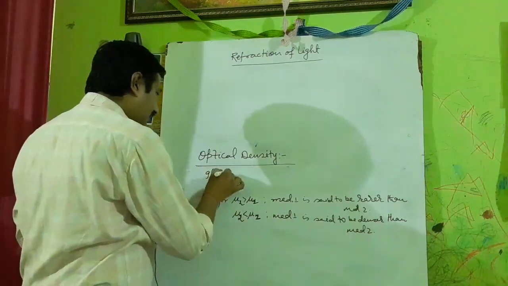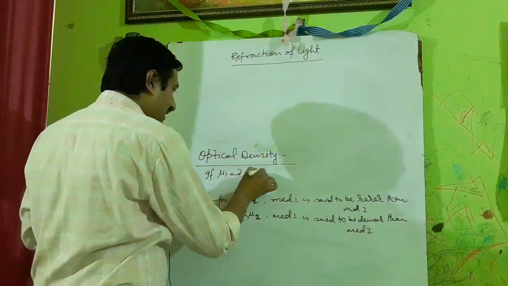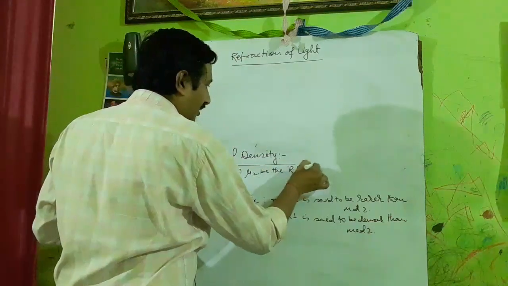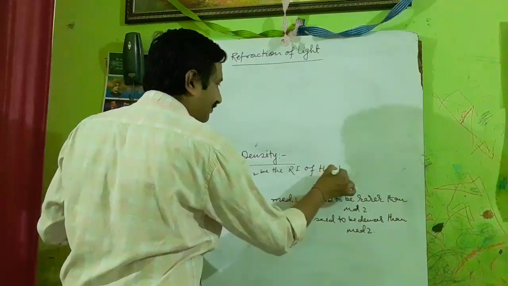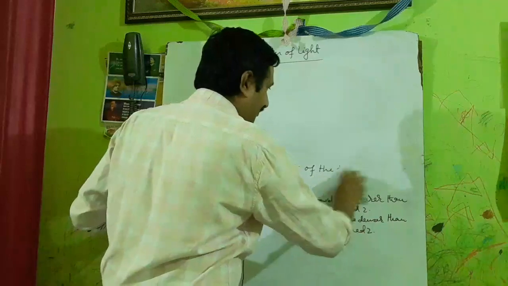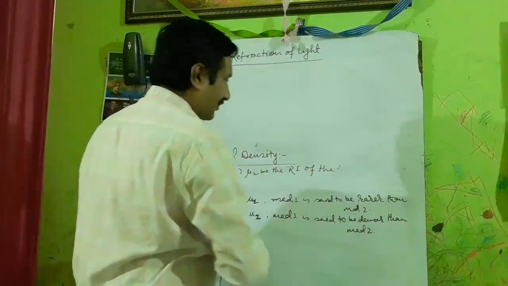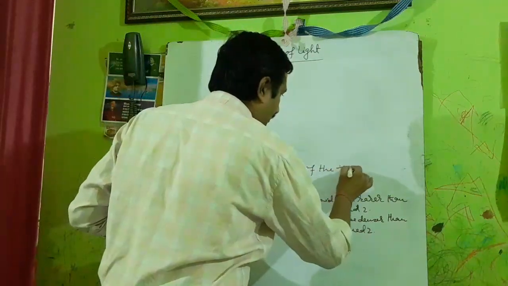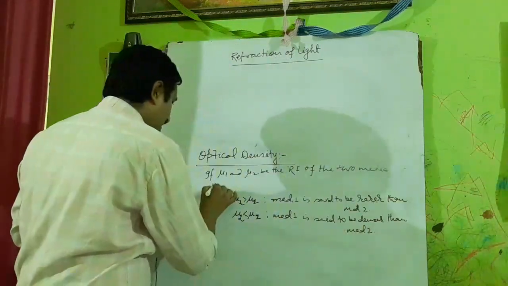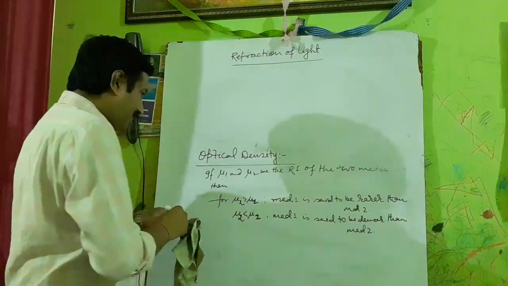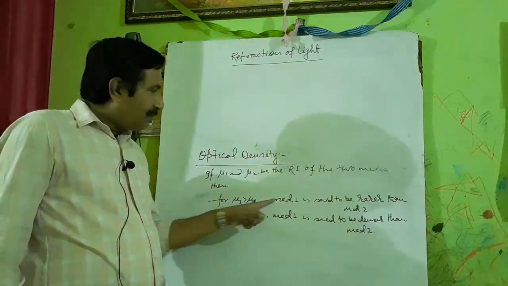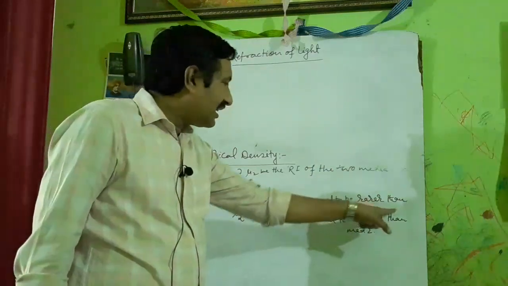If mu1 and mu2 are the refractive indices of the two media, then for mu2 greater than mu1, medium 1 is said to be rarer than medium 2.